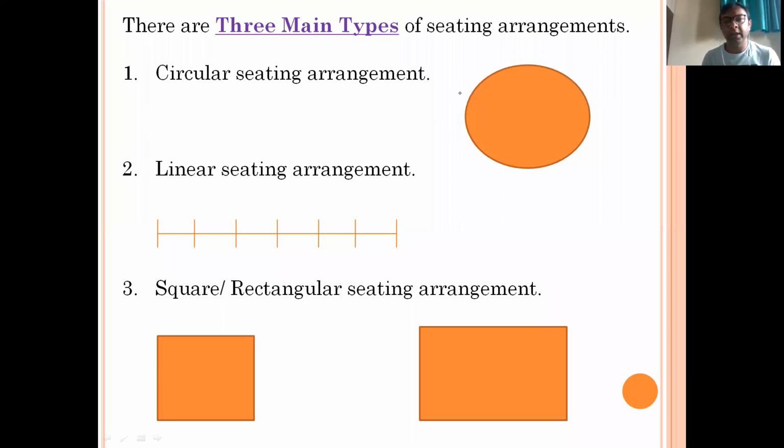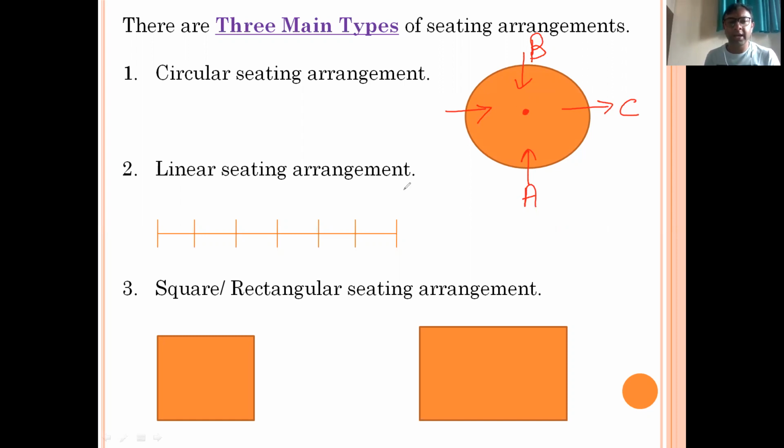arrangement. Circular sitting arrangement means making the students sit around a circular table. This is a circle and we have to make the persons sit around this table. If A is sitting here, B is sitting here, this is the arrangement we are doing. This is known as circular sitting arrangement. In this type, a person may be asked to sit facing outside also. So we have to do the sitting arrangement like this. This one was circular sitting arrangement.